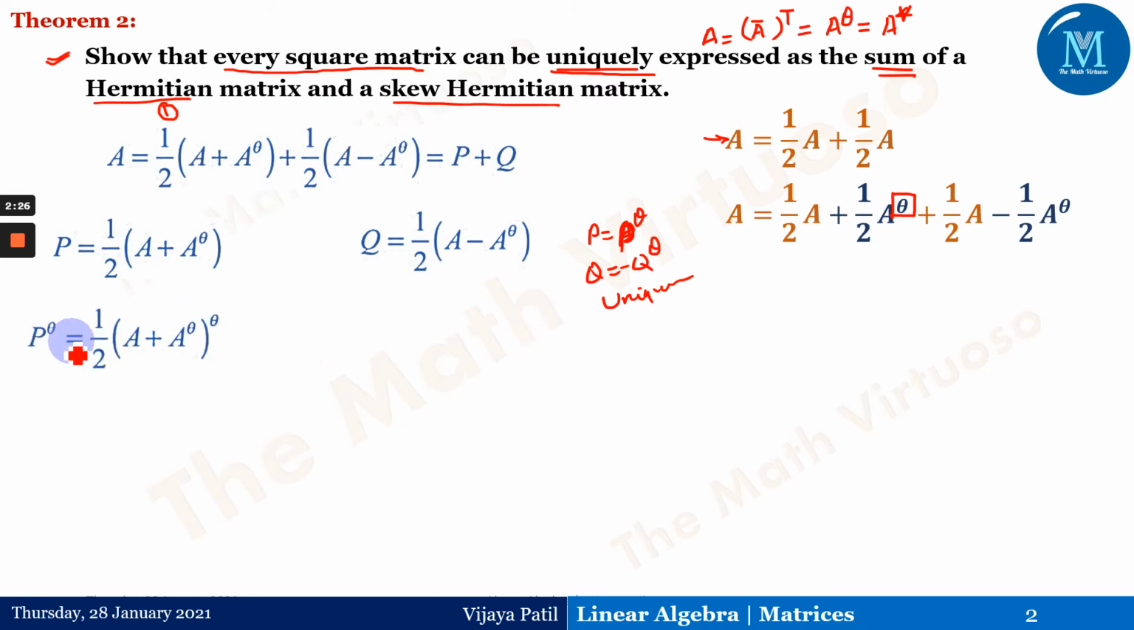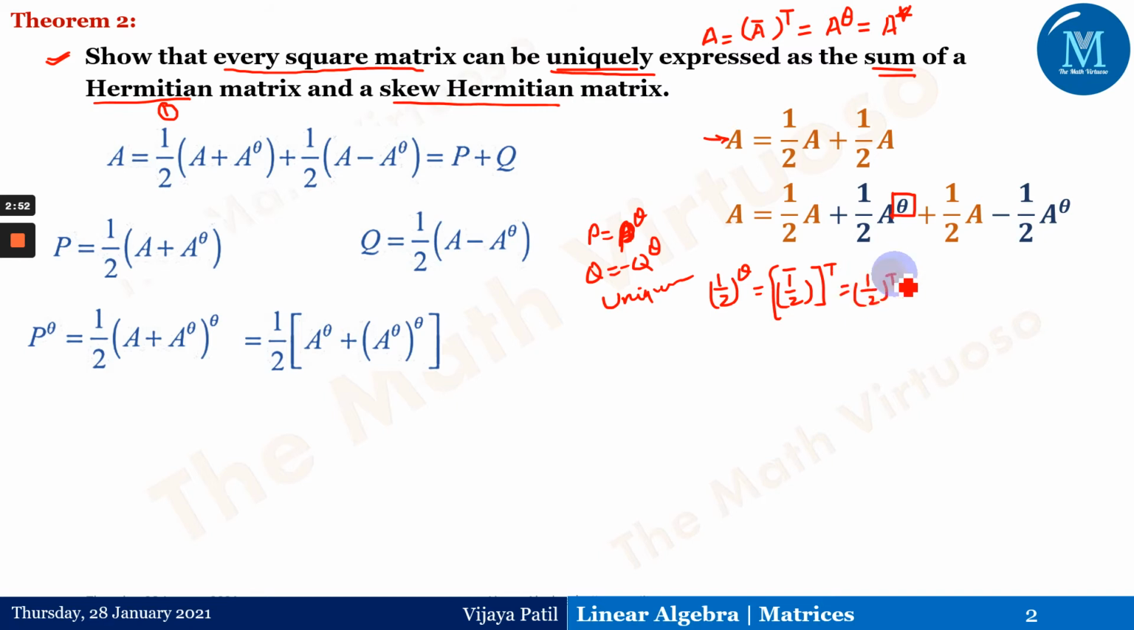So let's go ahead. P to the power theta is nothing but 1 by 2 times (A plus A to the power theta) to the power theta, which gives me 1 by 2 times A to the power theta plus 1 by 2 times A to the power theta to the power theta. Now you might be thinking why I have not taken half to the power theta. Half to the power theta is the conjugate of half and then the transpose of that. But the conjugate of half gives me half itself, and the transpose gives me again half, and that is why half to the power theta gives me the same half. It is not necessary to write it down, because half is a number, a scalar, not a matrix. So it is half times A to the power theta plus A to the power theta to the power theta.